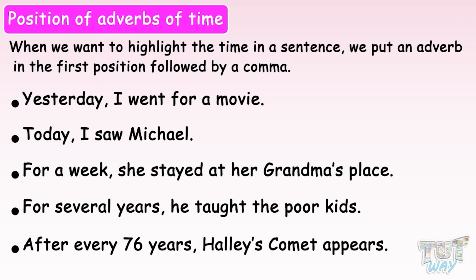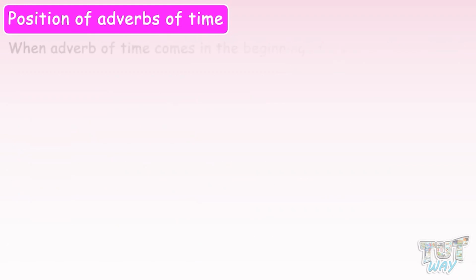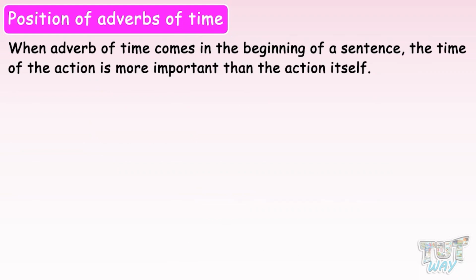In these sentences, the adverbs of time are placed in the beginning and are followed by a comma. In these sentences, the time of action is more important than the actual action itself. So, when an adverb of time comes in the beginning of a sentence, the time of the action is more important than the action itself.